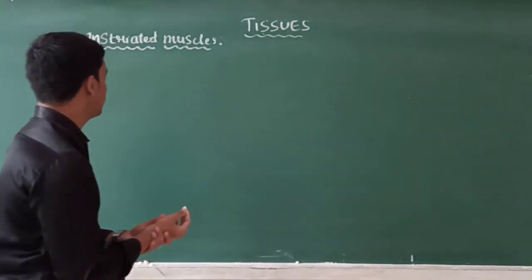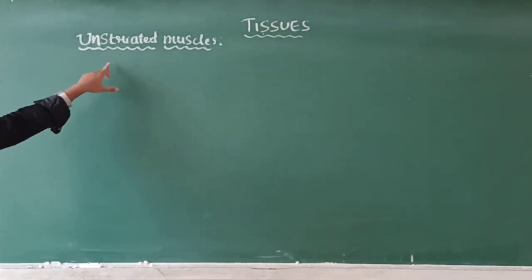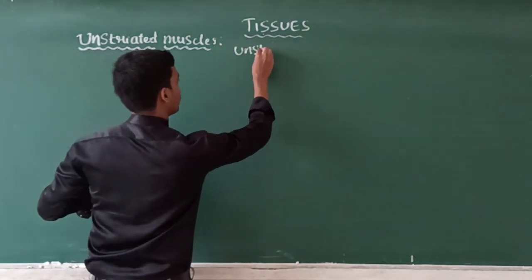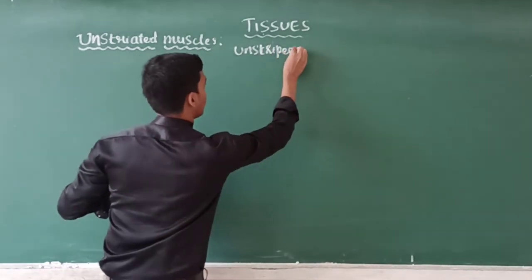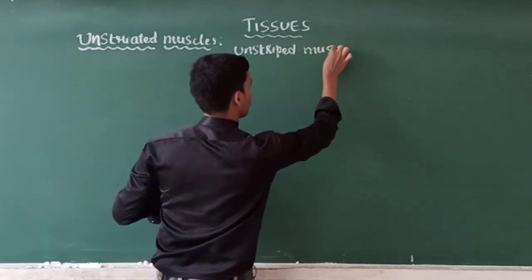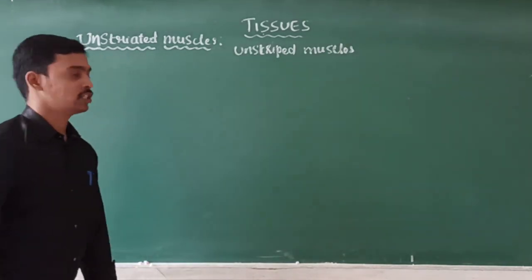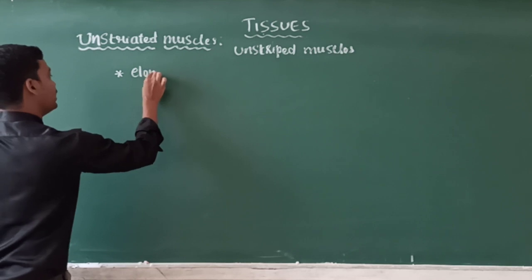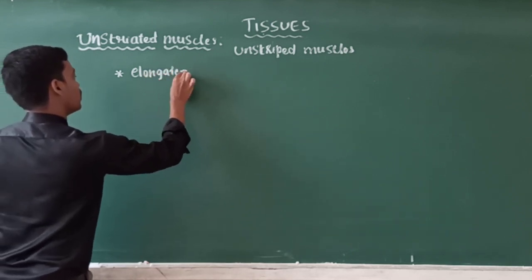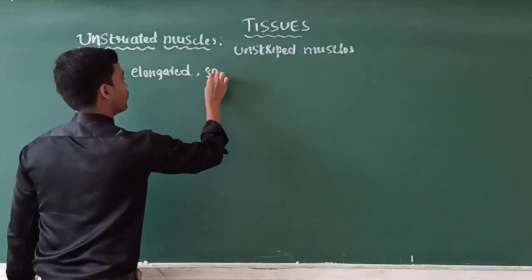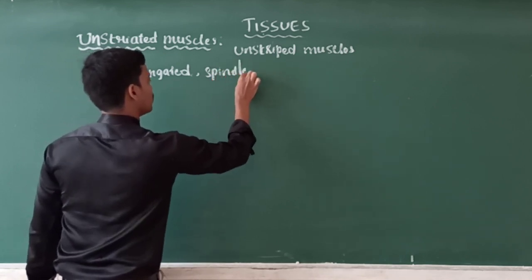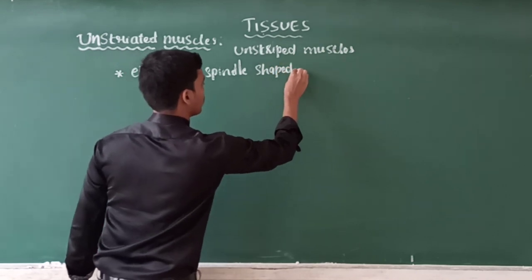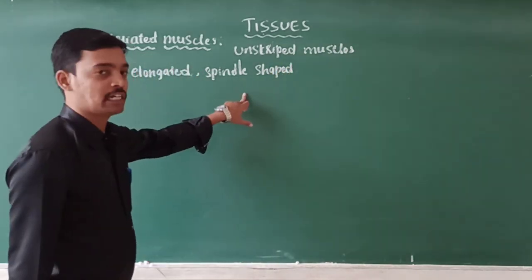And the next type is unstriated muscles. These unstriated muscles are also called unstriped muscles. The structure of the unstriped muscles is elongated and spindle shaped, and a single nucleus is present.